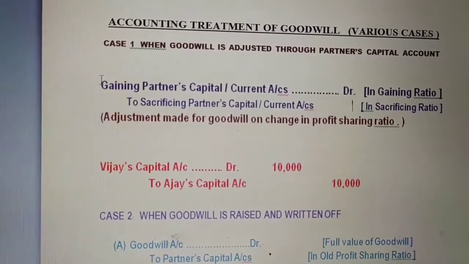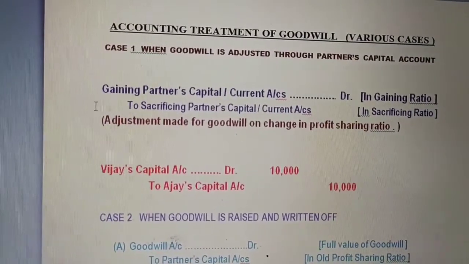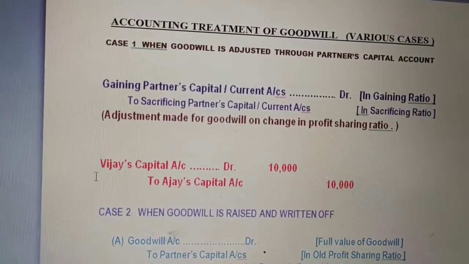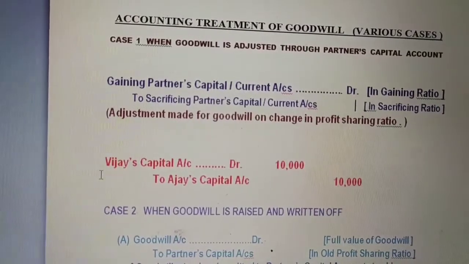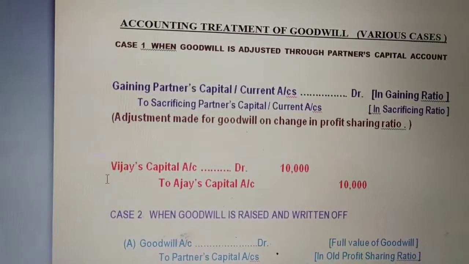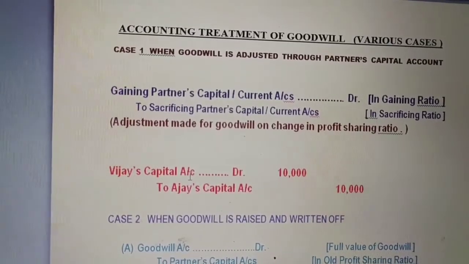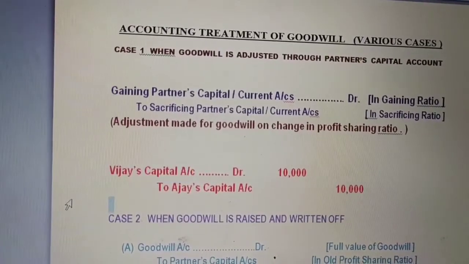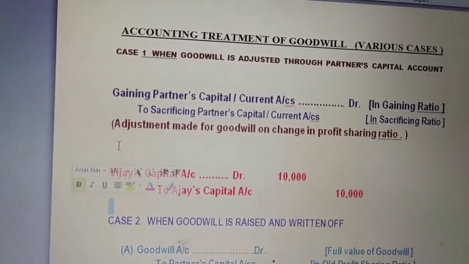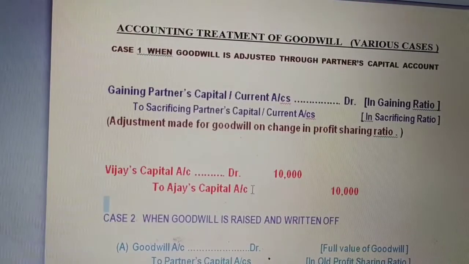What does it mean? We will take the amount from the gaining partner's account and add this amount to the sacrificing partner's account. In the previous question, who was the gaining partner? Yes, Vijay was the gaining partner and Ajay was the sacrificing partner. That means Vijay will compensate Ajay rupees 10,000. So we need to debit whose account? Gaining partner's account will be debited as he is paying the amount, and sacrificing partner's account will be credited as he is receiving the amount.